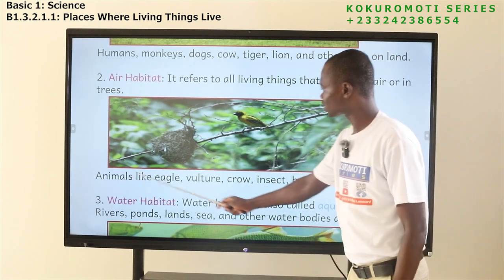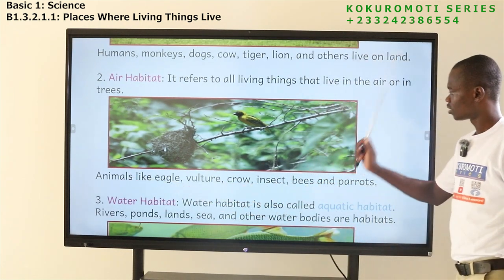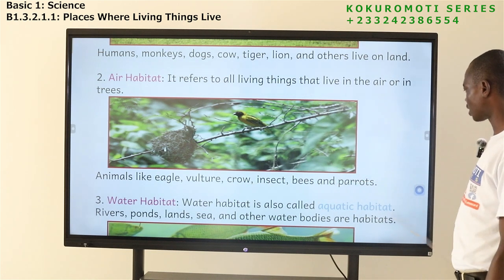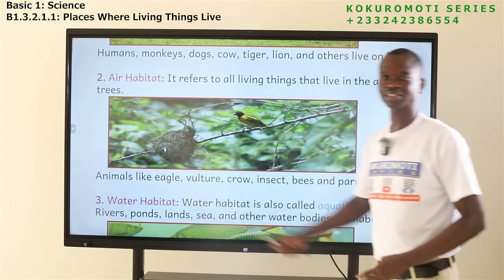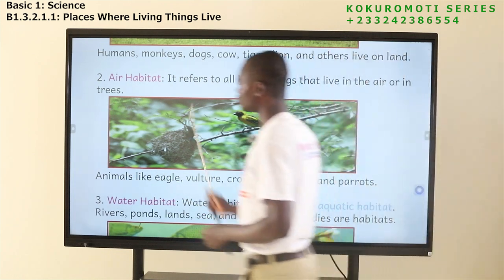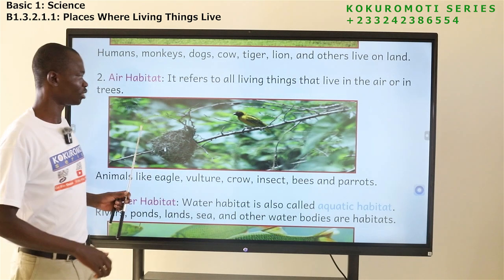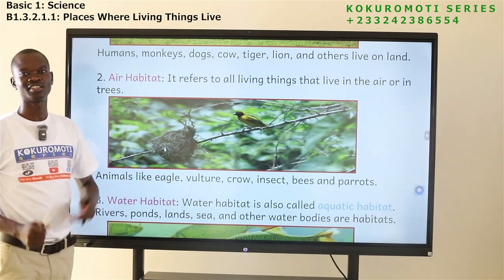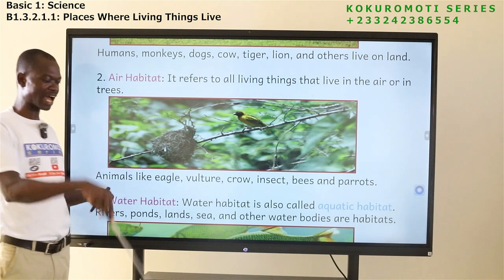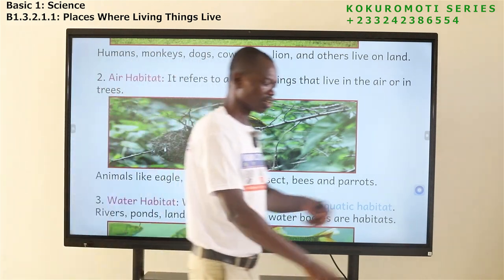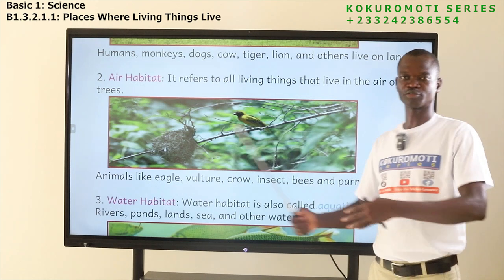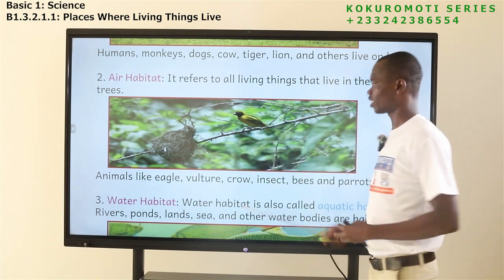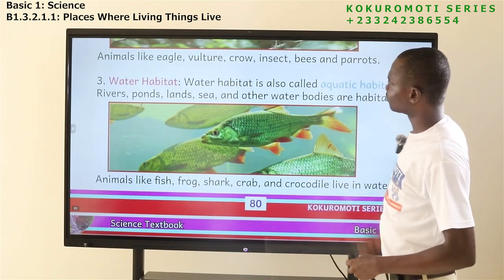Okay, so we have animals like eagle, vulture, we have crow, we have insects, we have bees, and then parrots. These are some of the animals that live in the air. You can find them in trees. So those of you who have been hunting birds, yes, you know them. You don't go to the sea or water bodies to hunt them. You go to forests where we have trees because that is where these animals live.